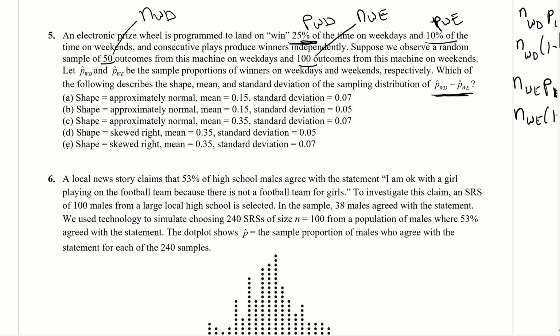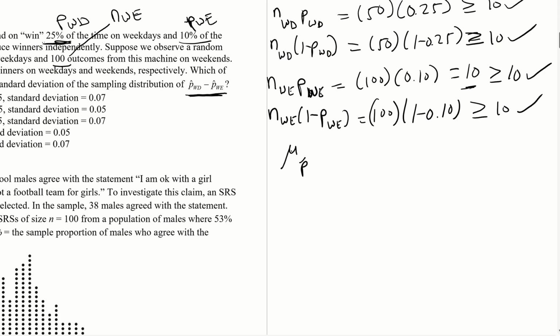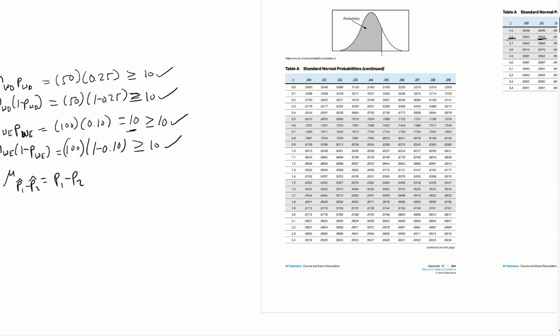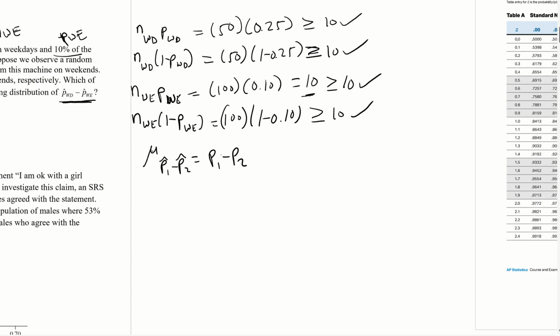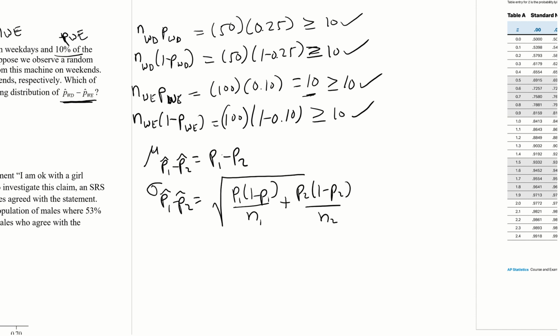All right, so that eliminates D and E. So it's got to be A, B, or C. And then we can calculate the mean. So the mean of P hat 1 minus P hat 2 is just the difference in the two means, okay? And we get that from the formula sheet. And we also get from the formula sheet sigma of P hat 1 minus P hat 2 is the square root of P1 times 1 minus P1 divided by N1 plus P2 times 1 minus P2 divided by N2.